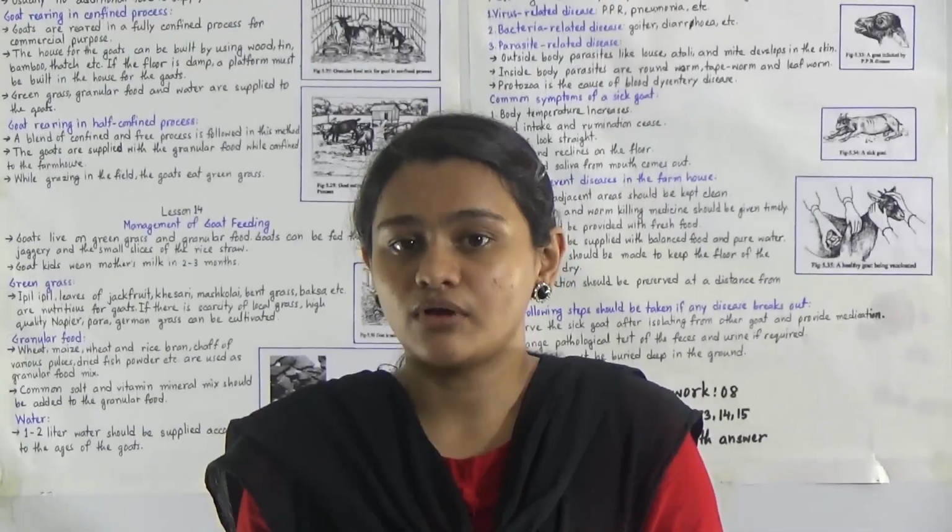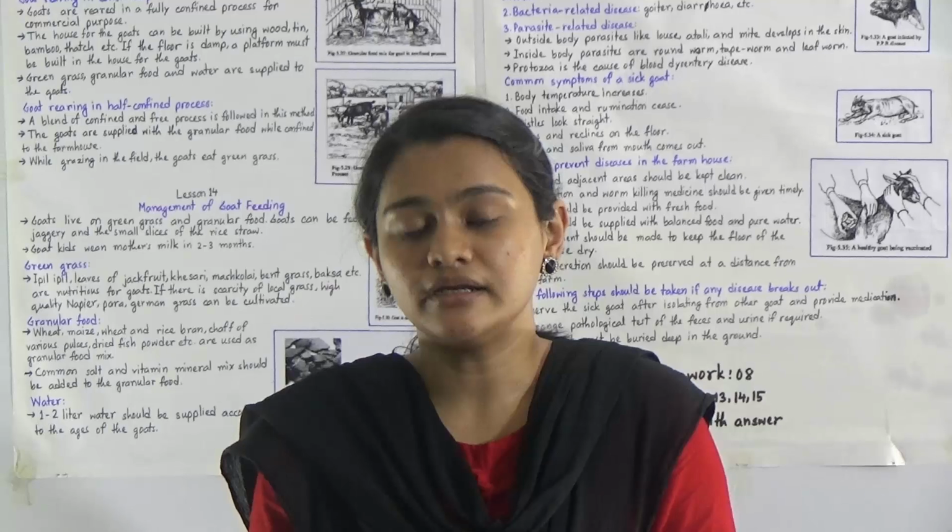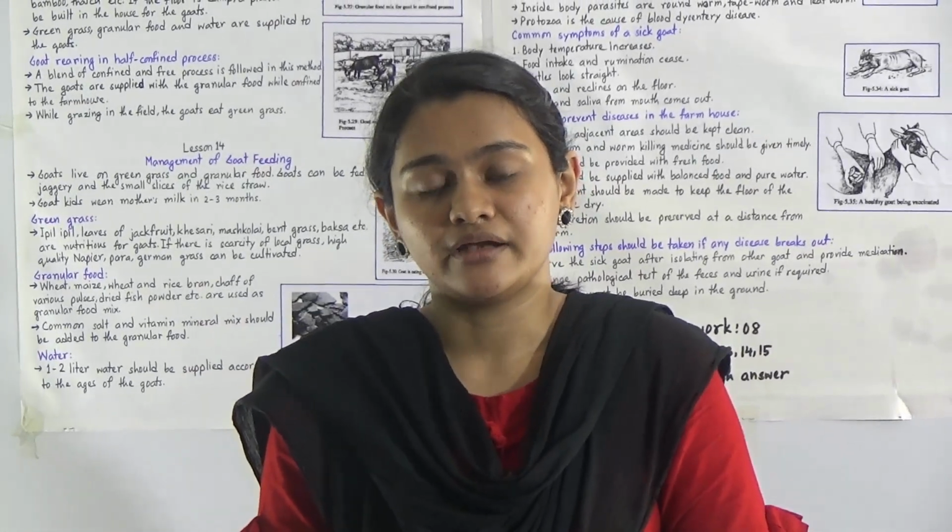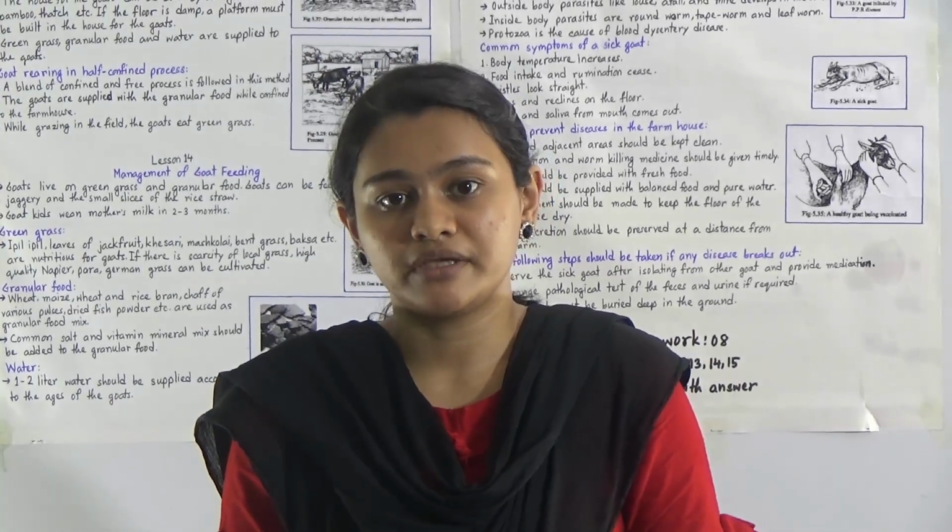And the she goat can give birth to 2 to 3 kids at a time, and the meat of the goat, that means the mutton, is very delicious and it has a great demand in our country.